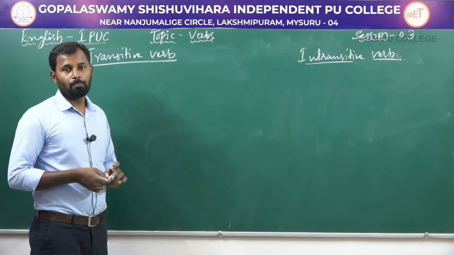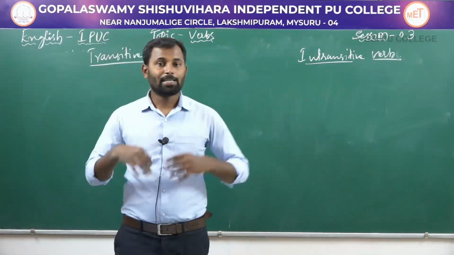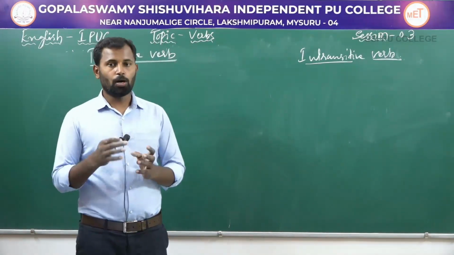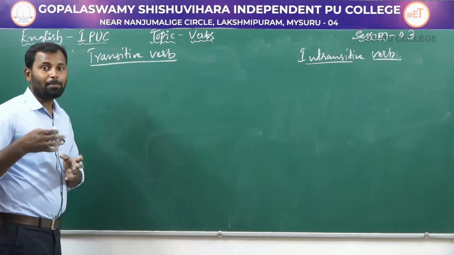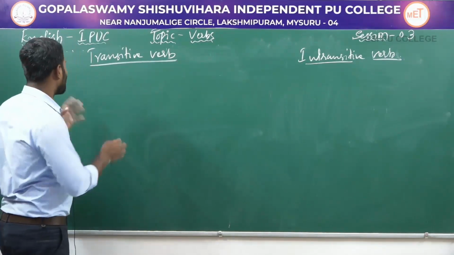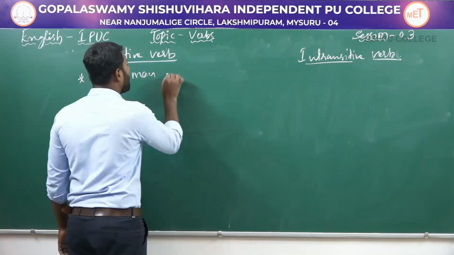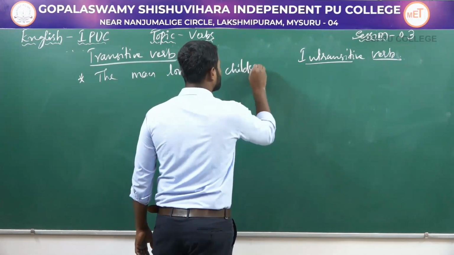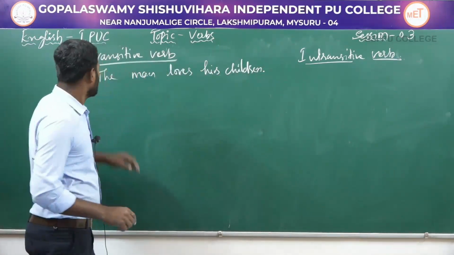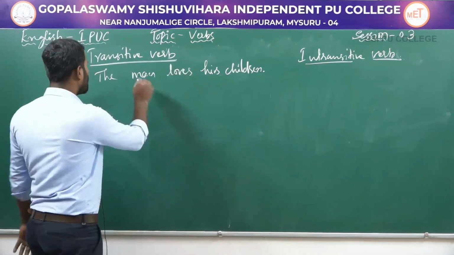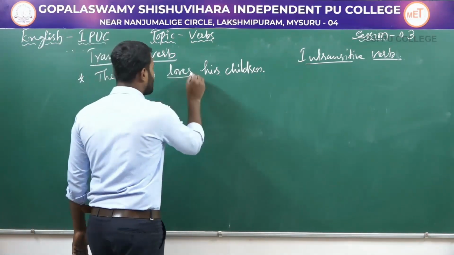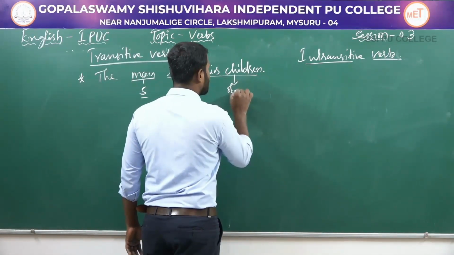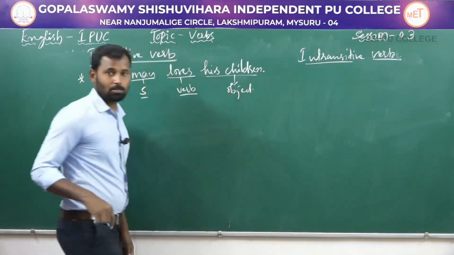What is a transitive verb? A transitive verb is a word that denotes an action which passes over from the subject or doer to an object of the same sentence. Let us understand with an example. The man loves his children. Here, "man" is the subject, "loves" is the verb, and "his children" is the object of this sentence.